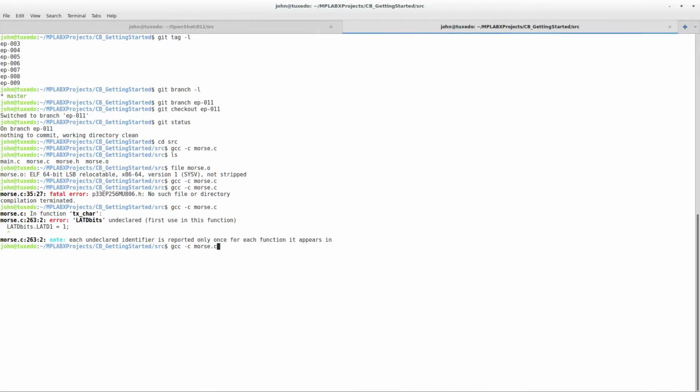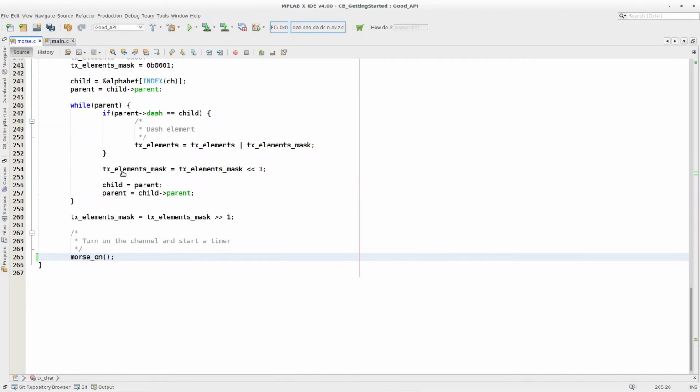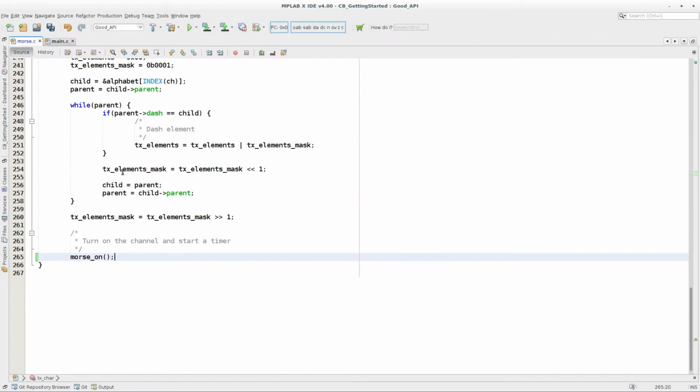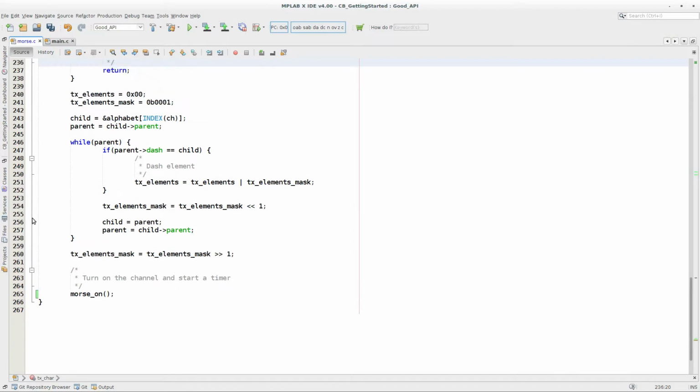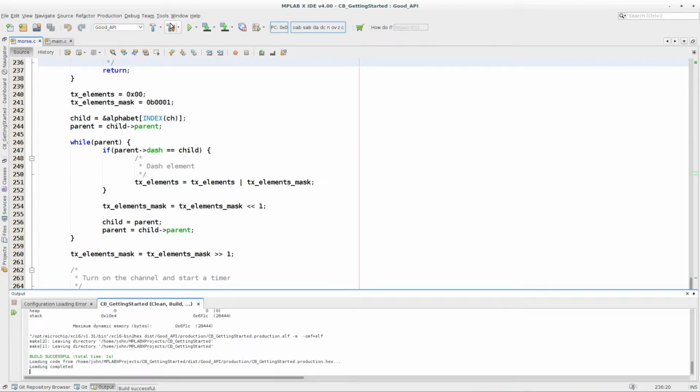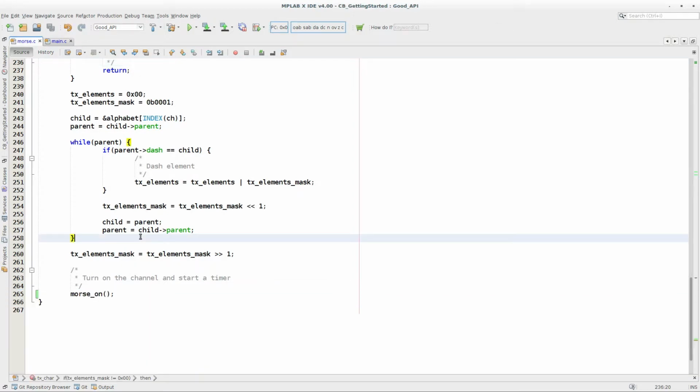Now GCC is going to be happy with that because that's fine. It's not trying to link, because I'm using the -c option to GCC, it's not trying to link this into an executable. It's just compiling this to see is it valid C, and it's valid C. This will compile as well because it's happy, and it will actually link to the whole executable, the whole program for flash, the binary file that we can program into the flash of the device.